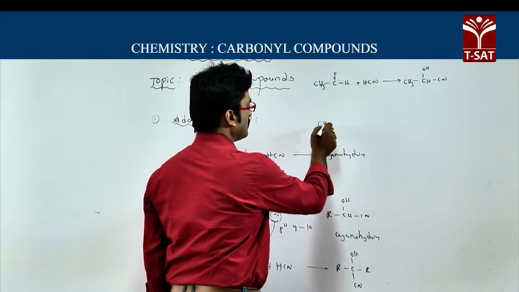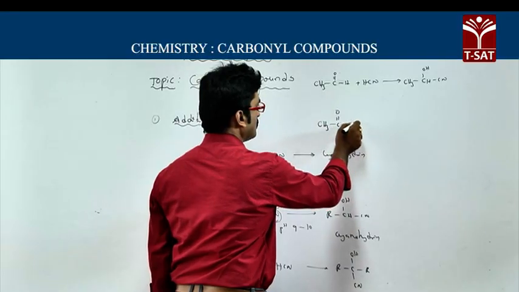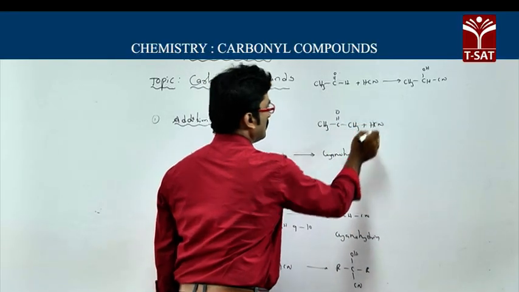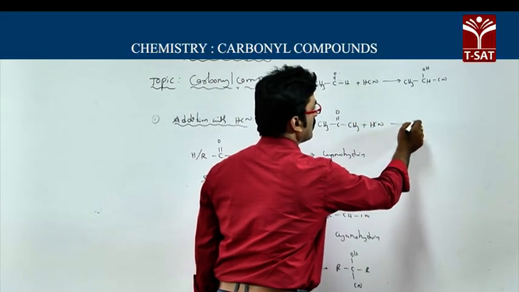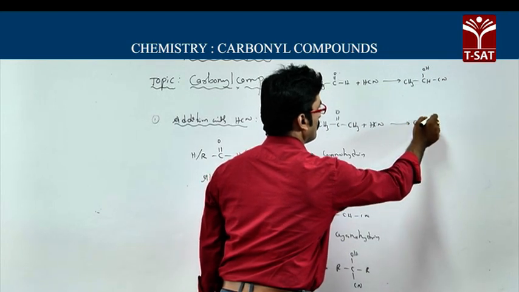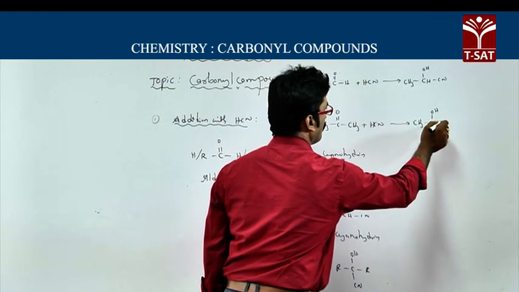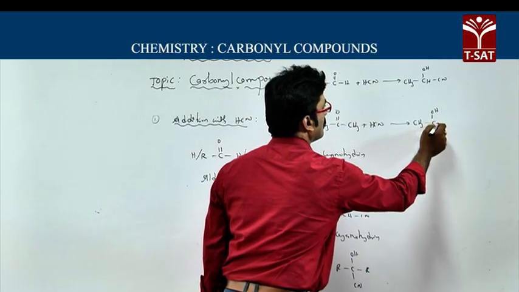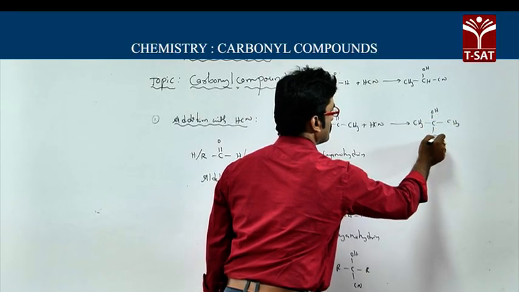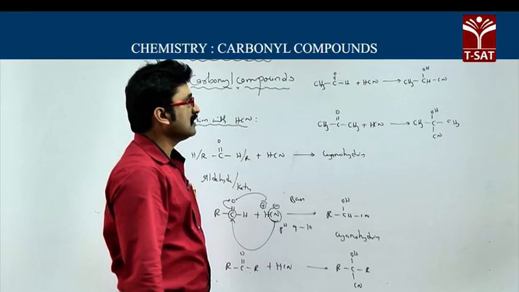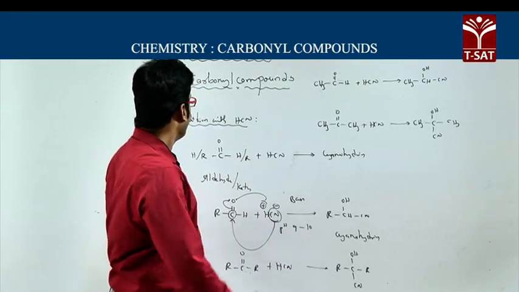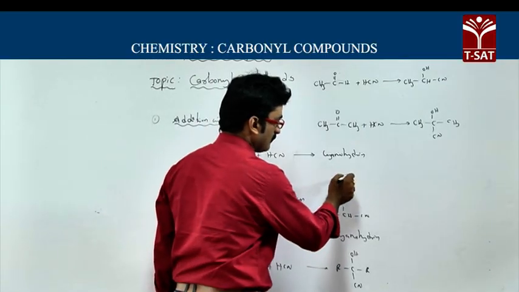If you take acetone, CH3, C double bond O, CH3, and react it with HCN, you will get CH3, C, OH, CH3, CN. It is known as acetone cyanohydrin.